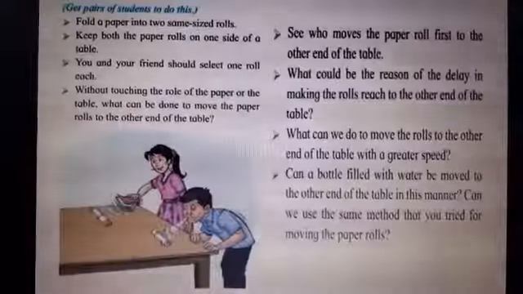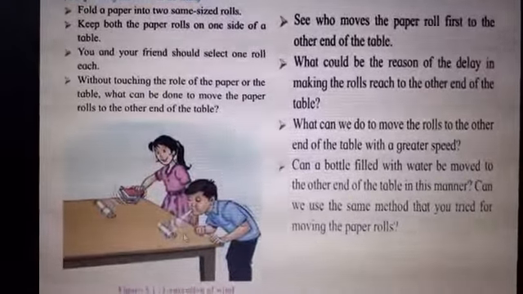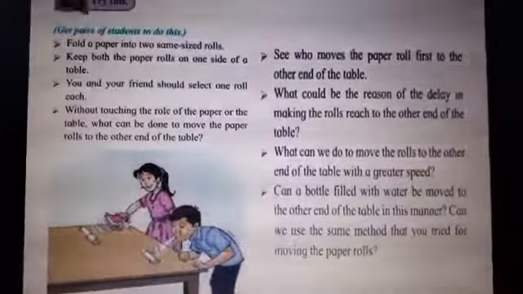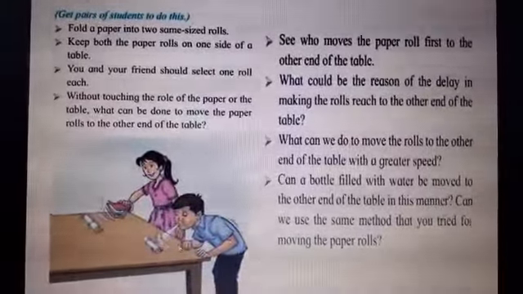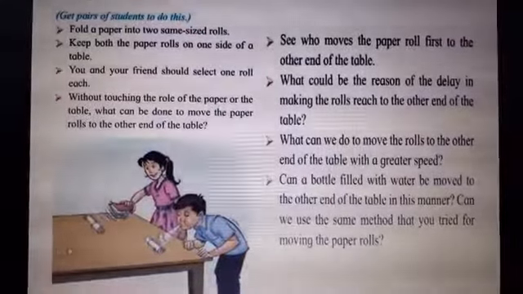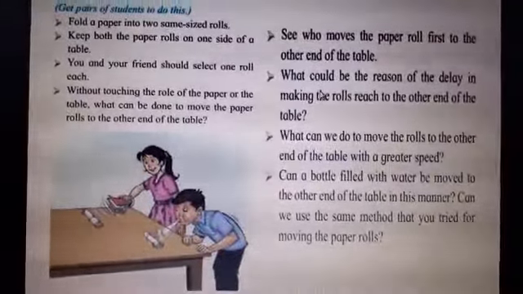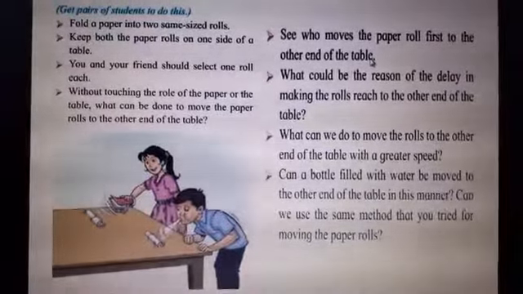So what is happening here? He is blowing air with the mouth and she is also blowing air with the help of the book. Both are trying to push the paper roll from this end of the table to the other end. So what do you think, children? See who moves the paper roll first to the other end of the table.